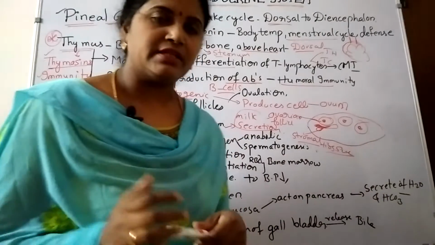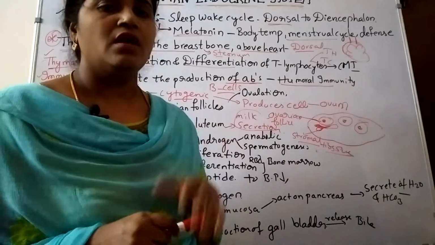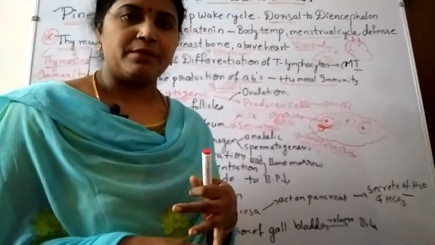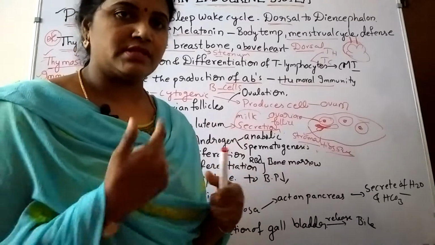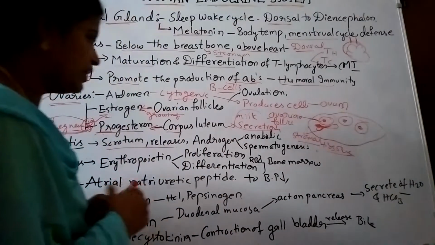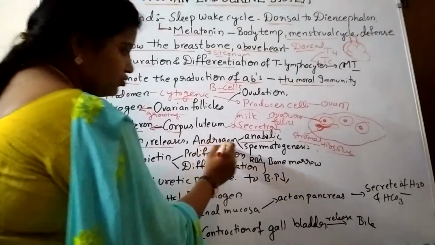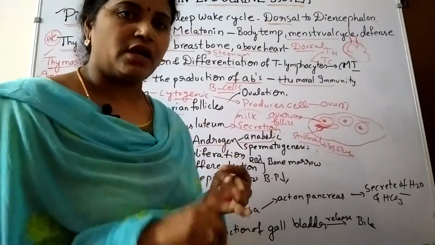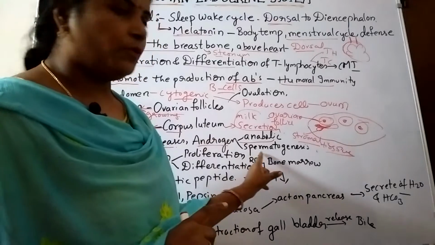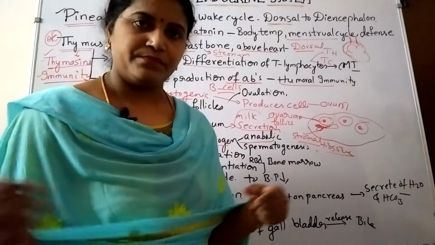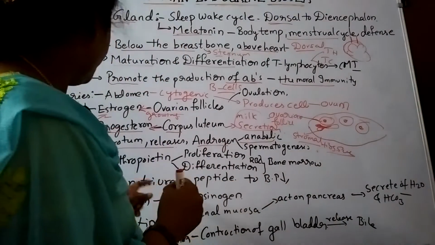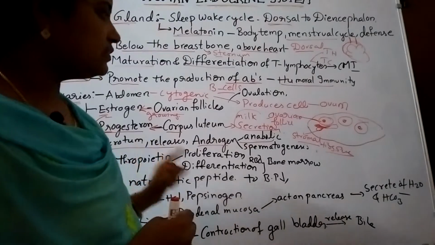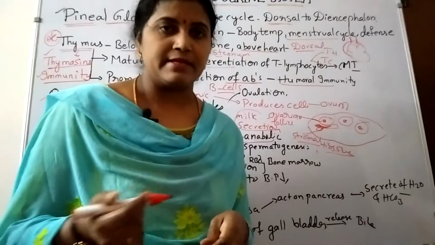Why are they called anabolic androgens? Because they are responsible for carbohydrate synthesis and protein synthesis. That's why they are known as anabolic androgens. Then spermatogenesis, the releasing of the sperms, is also induced by the testis and the androgens, and also secondary sexual characters.